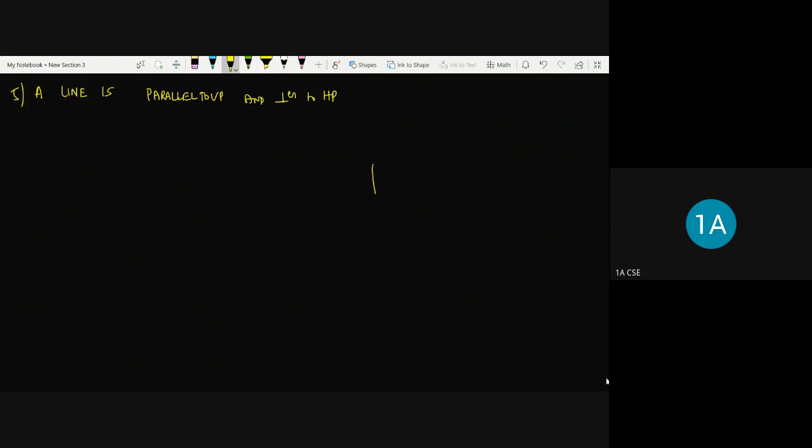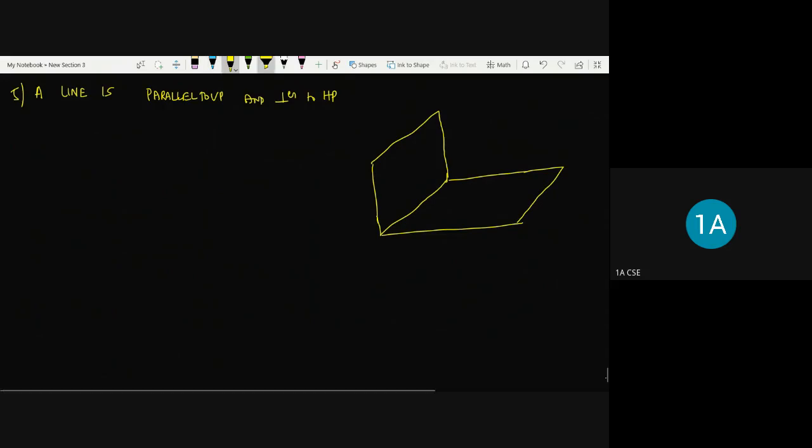Right? Like this. So I'm just drawing the 3D environment. Now I'm locating a line which is parallel to the vertical plane and perpendicular to the horizontal plane. So this is the line I'm mentioning here, A and B, say.